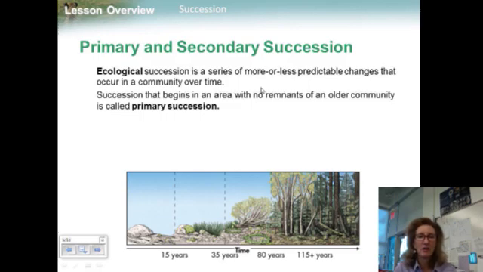Succession that begins in an area with no remnants of the older community is called primary succession. For example, in Glacier Bay, Alaska, the retreating glacier exposed barren rock, primary succession. There's no remnants of the older community. It's all new. Over the course of more than 100 years, a series of changes has led to the hemlock and spruce forests currently found in the area. Changes in this community will continue for centuries.